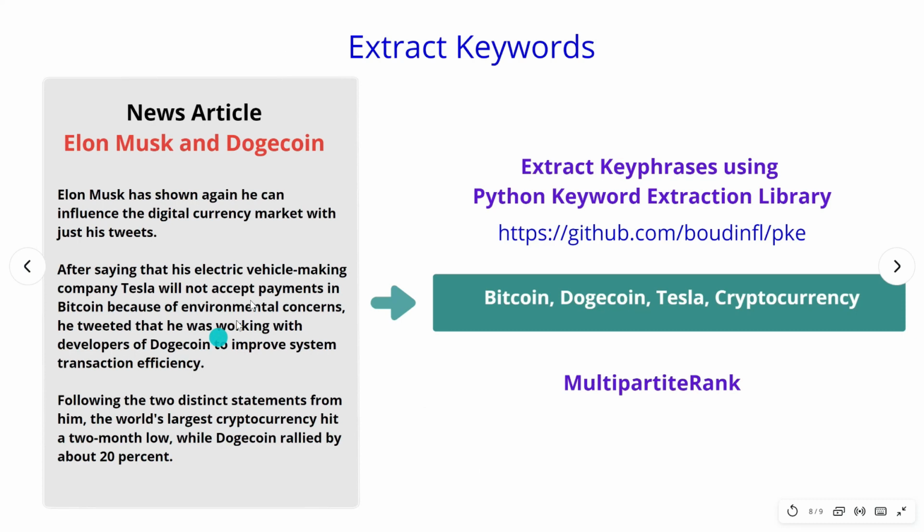We have also already seen that you can give in any article or text, and we have seen how we can use MultipartiteRank to extract keywords like Bitcoin, Dogecoin, Tesla, cryptocurrency, etc.